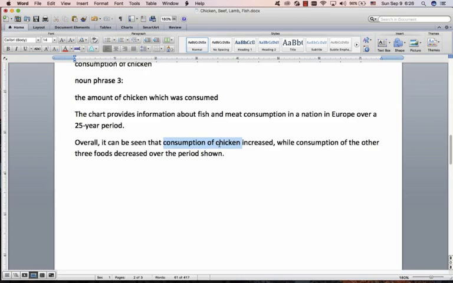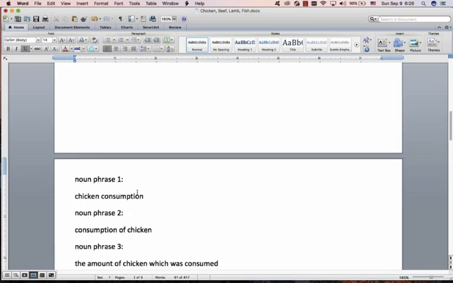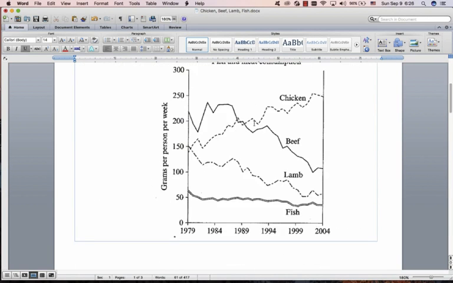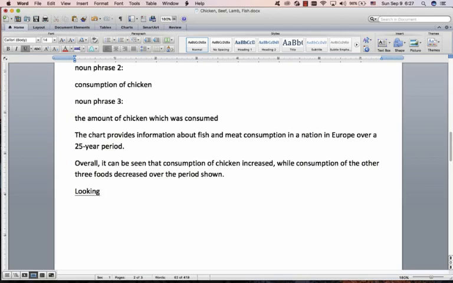Just focus on this. This is the subject of this clause. There's a that, so we have a new subject and main verb, and subject and main verb. That's what I want you to focus on. Right, now we can start really writing our essay. Let's start with chicken. Looking at the chart in more detail, it is clear that you will learn this kind of linking language. It's the sort of same in every line chart or pie chart, whatever, that sort of thing. It's the same. And then we start with SVX.